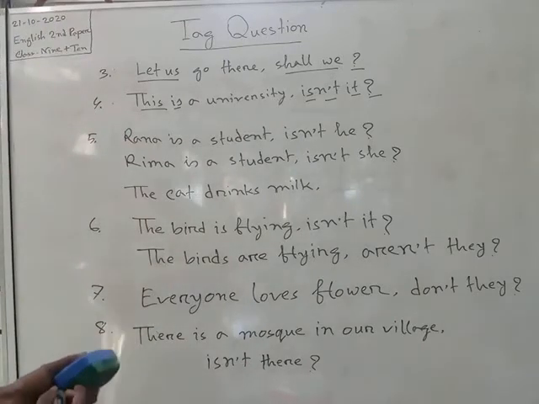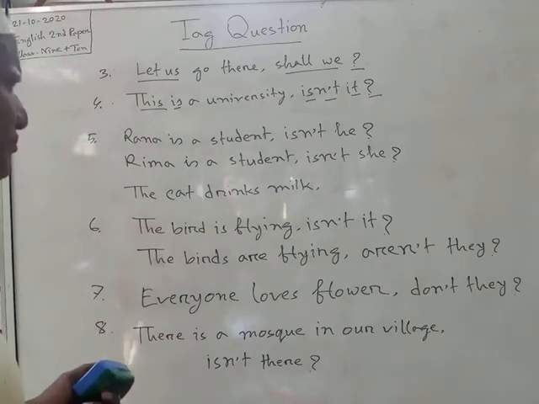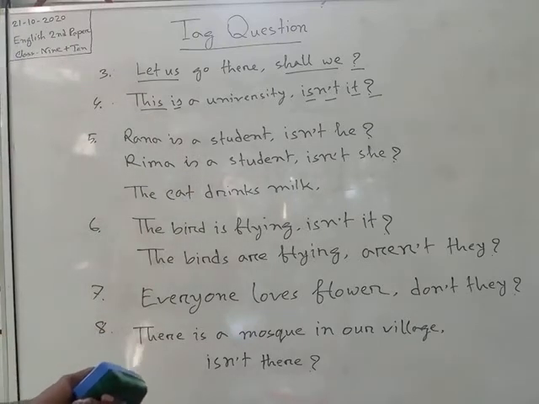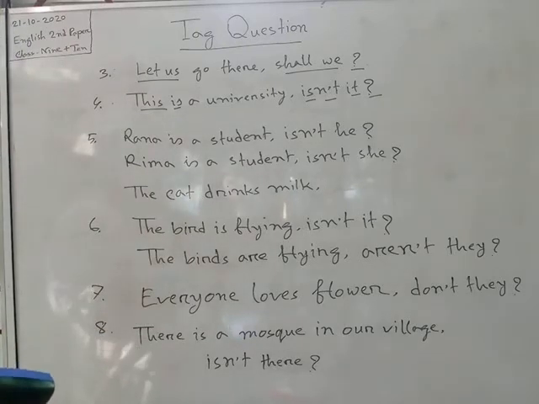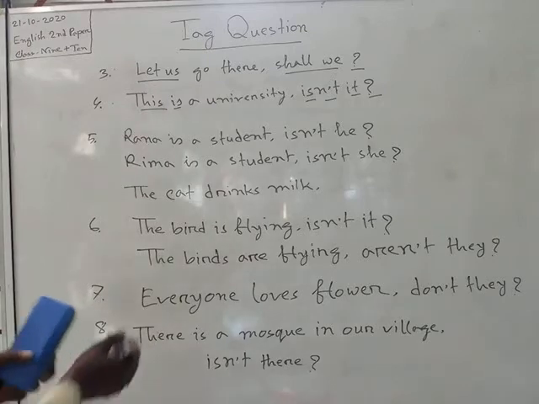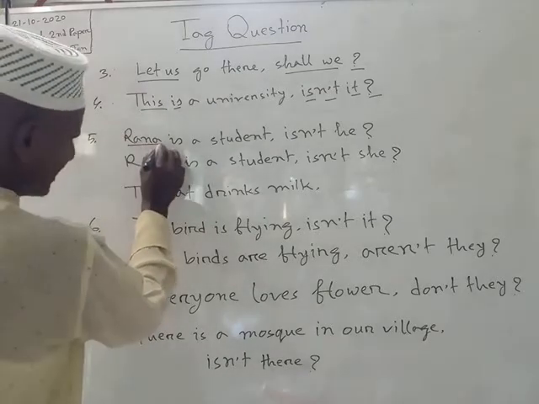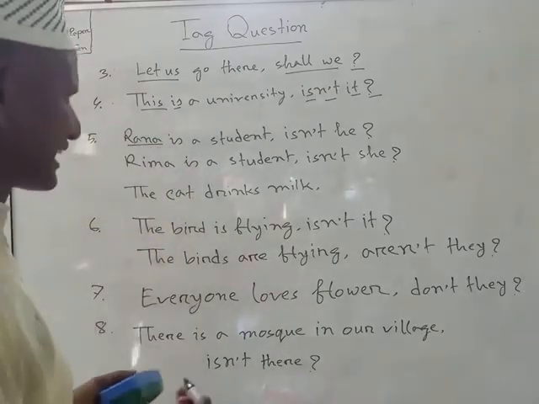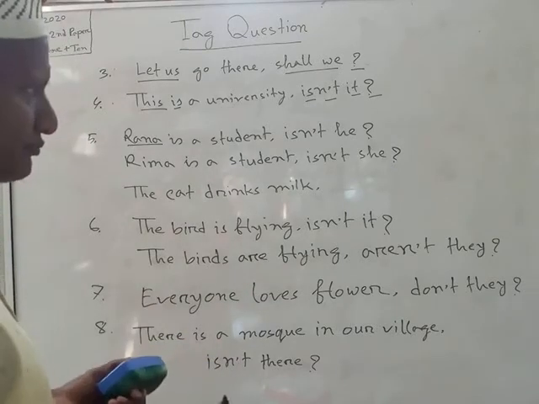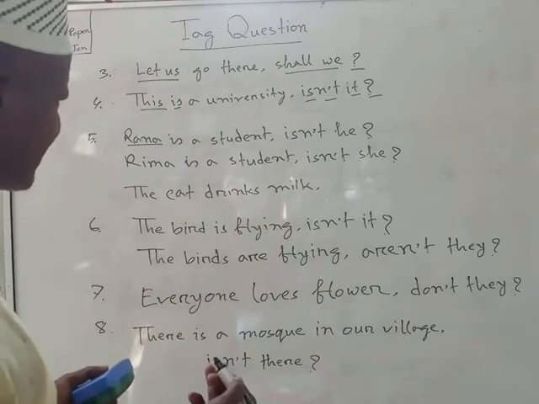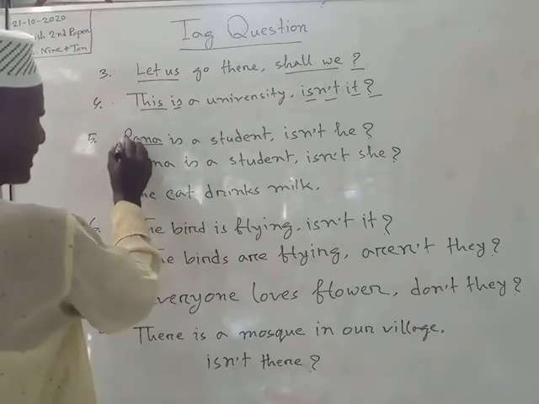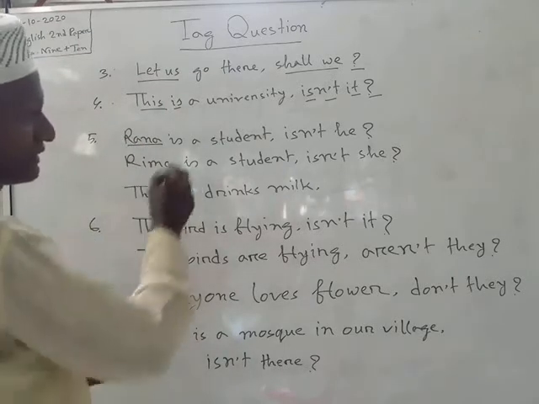Then we can come to rule number 5. In rule number 5, we can say there are so many types. The first one is, if we find in any kind of sentence a pronoun or name that indicates a male, not female, then we should take the pronoun of male, "he."